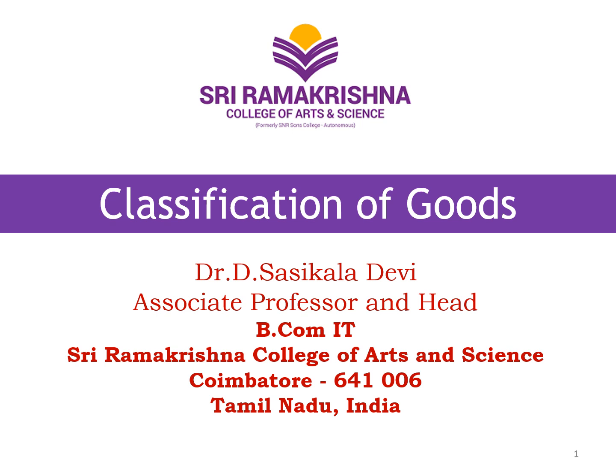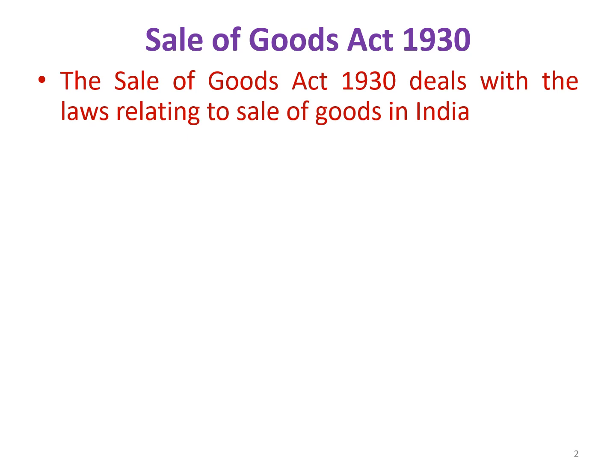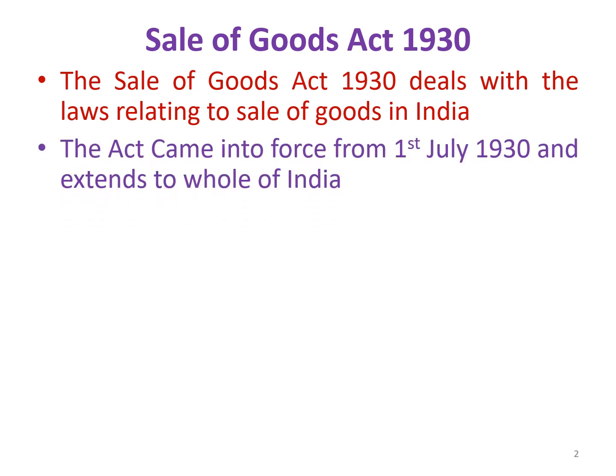Hello everyone. In this video, we are going to learn about classification of goods in the Sale of Goods Act 1930. The Sale of Goods Act 1930 came into force from 1st July 1930. It deals with laws relating to the sale of goods in India.